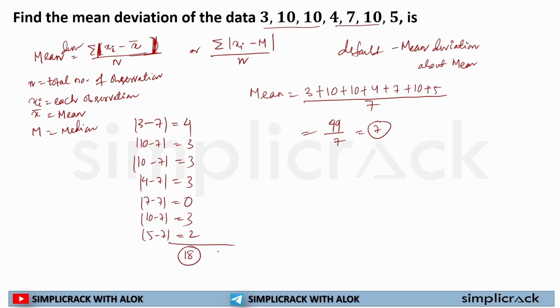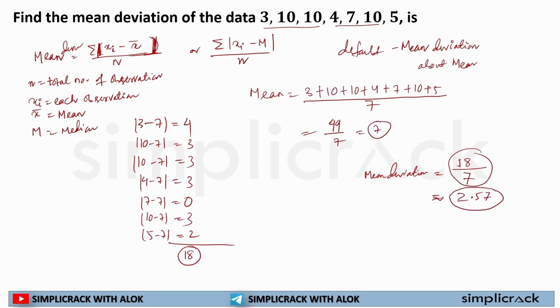So the sum of all the differences is 18. So the mean deviation will be calculated as the sum of all differences divided by the number of observations, that is 7. So this will come to 18 by 7 if it is asked in fraction. If it is asked in decimal, then you have to calculate it.